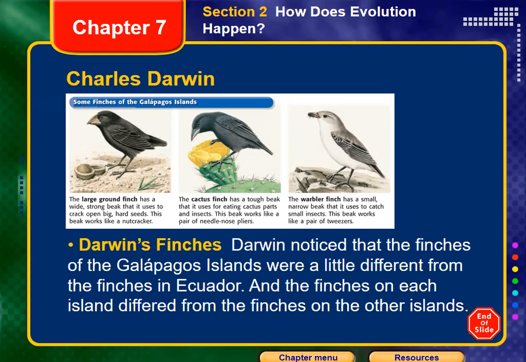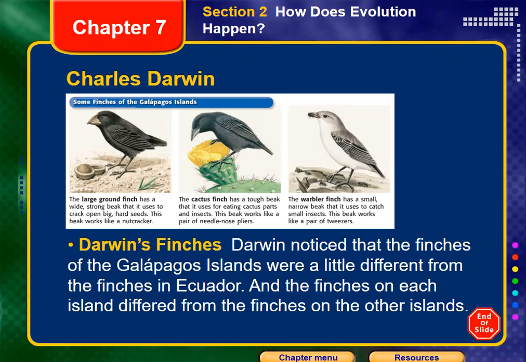For example, the first kind here, as you can see, has a large ground. We call it the large ground finch. That means it already lives on the ground. It flies, but it doesn't go higher, or doesn't put its nest in higher places. It just lives near the ground. Okay, it has a wide, strong beak. As you can see, look at this beak. It's different from the other two beaks. You can see the differences, guys.